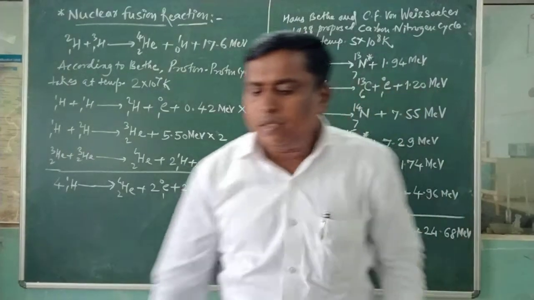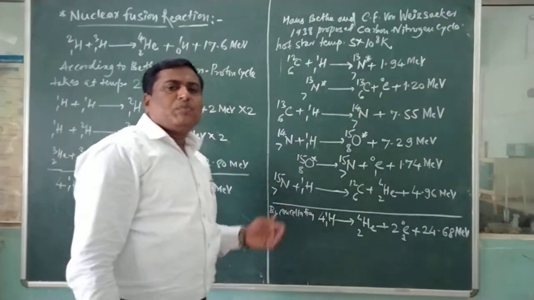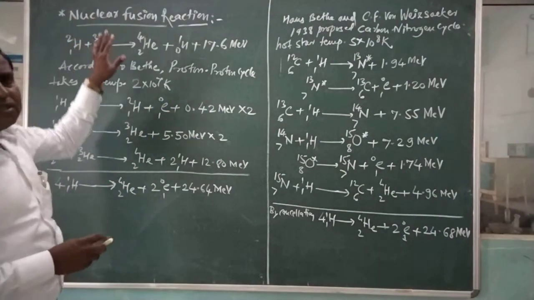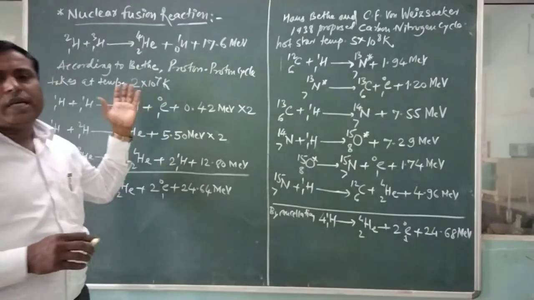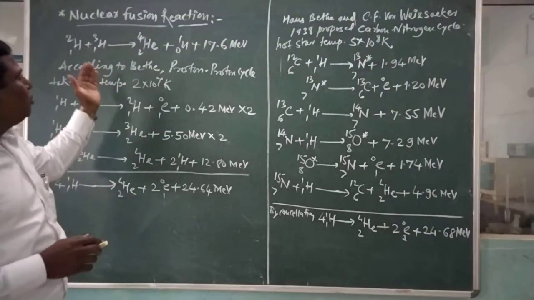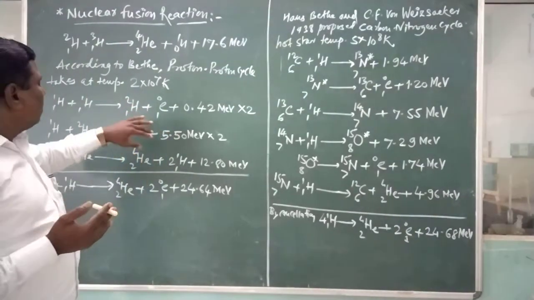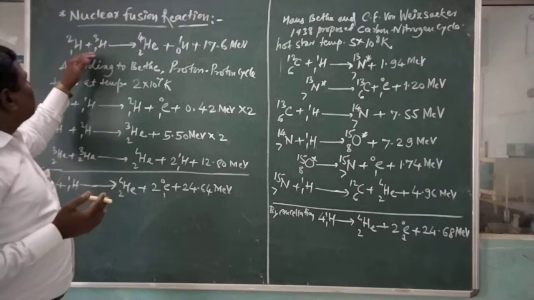Now the next point is nuclear fusion reactions. It is the opposite of fission. Here union takes place: when we take lighter nuclei, these lighter nuclei can be combined with each other.